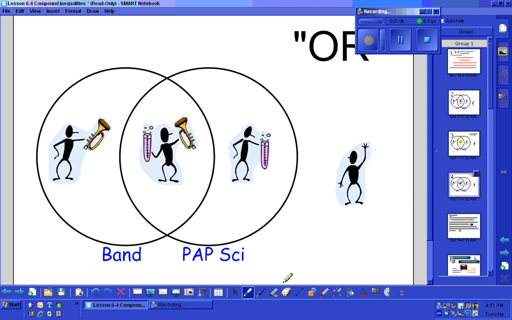However, if we change that and consider the word or, now who gets to say yes to the same question? Is this one in band or science? Yes. Is this one in band or science? Yes, in fact, he's in both. Is this one in band or science? Yes. And now the only one that does not count would be the single guy on the outside of the diagram.